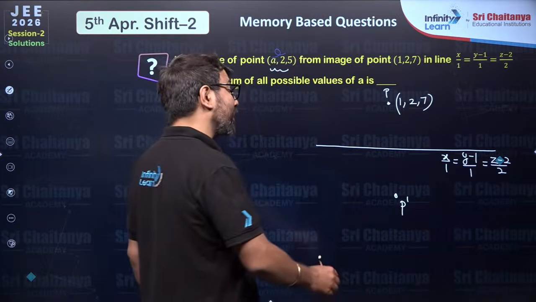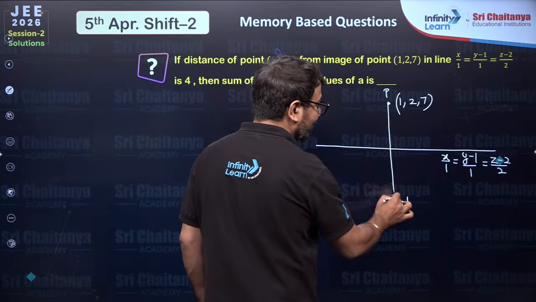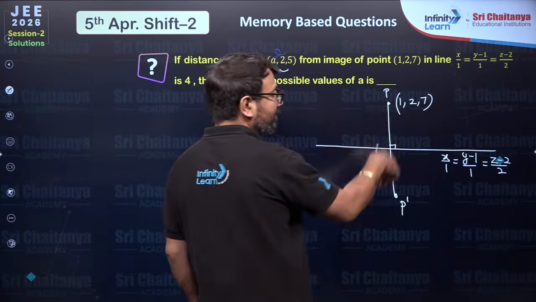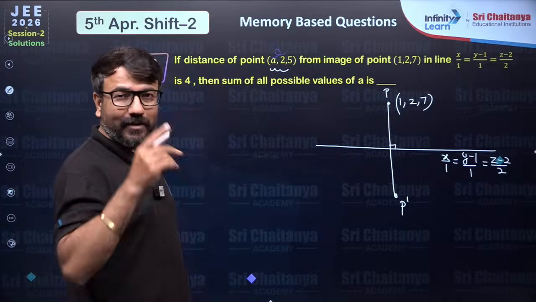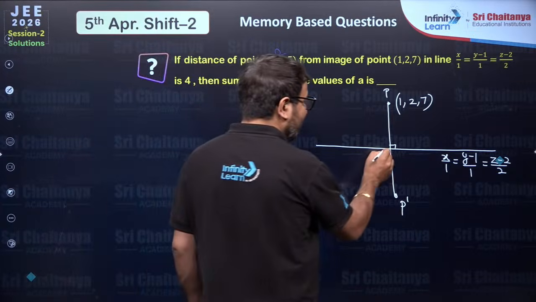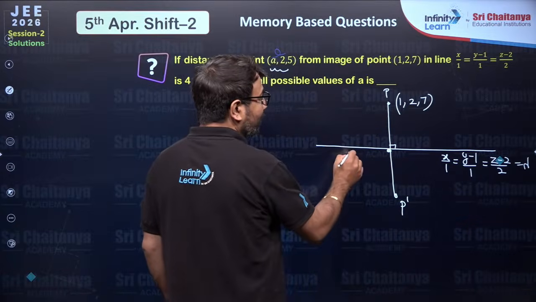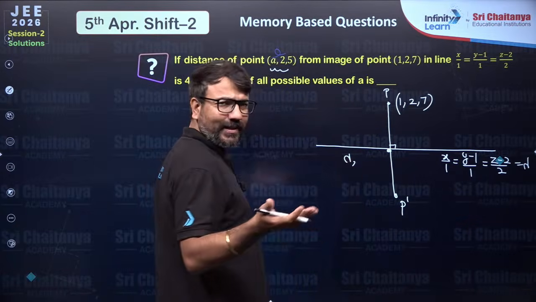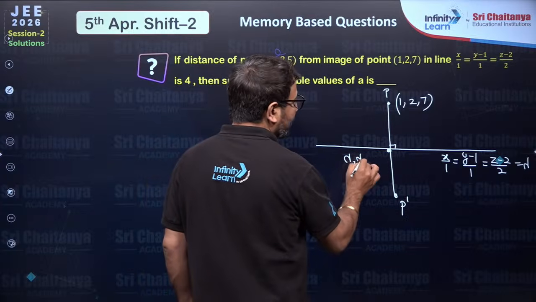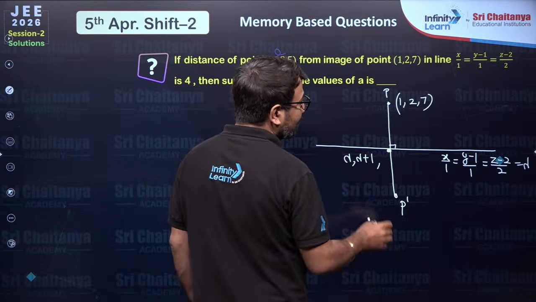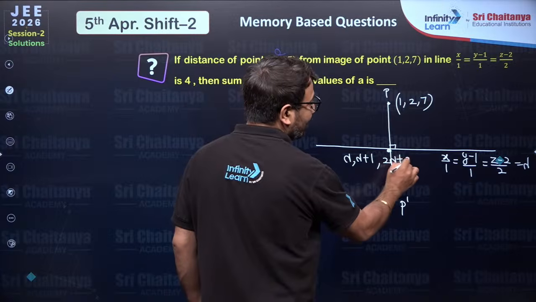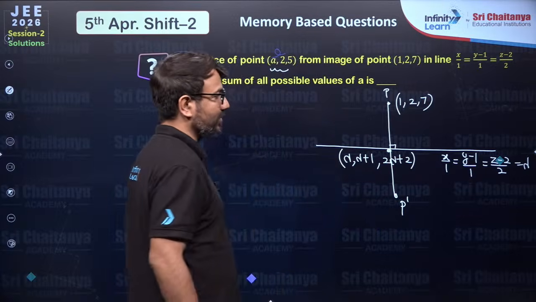Here, if you join these two, object and image, this line will be a perpendicular line. Now if I have to consider any point on this line, I will equate this line with lambda. So I will get the x coordinate as lambda. I am finding the general point. Then the y coordinate is lambda plus 1, and the z coordinate I will find as 2 lambda plus 2. I hope you are able to understand this.